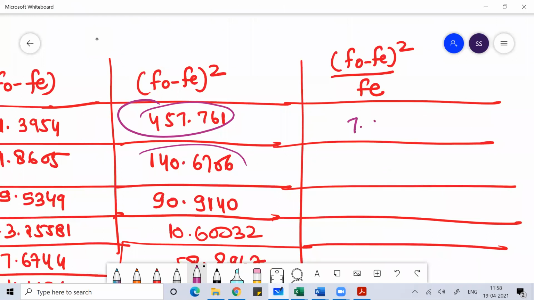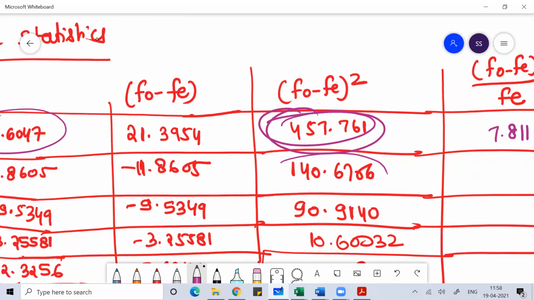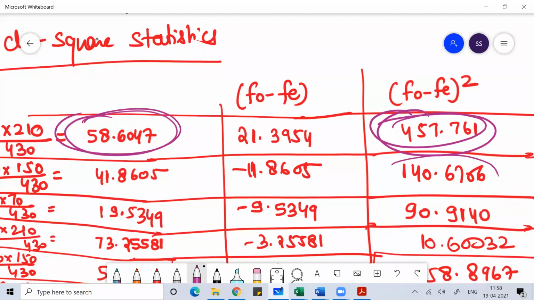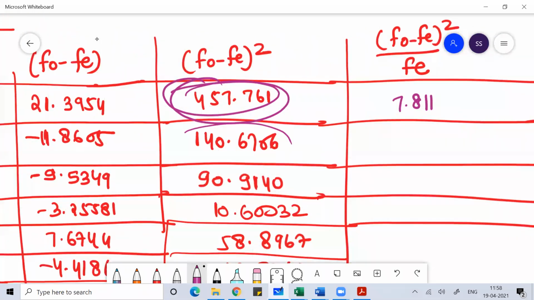So this is 7.811. This is F naught minus FE whole square, and this is your FE. So divide 457.761 by 58.6047, and 140.6706 divided by 41.8605, that is 3.36045.